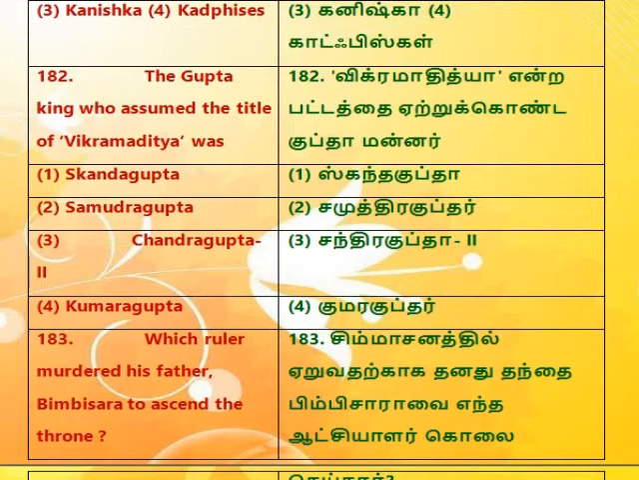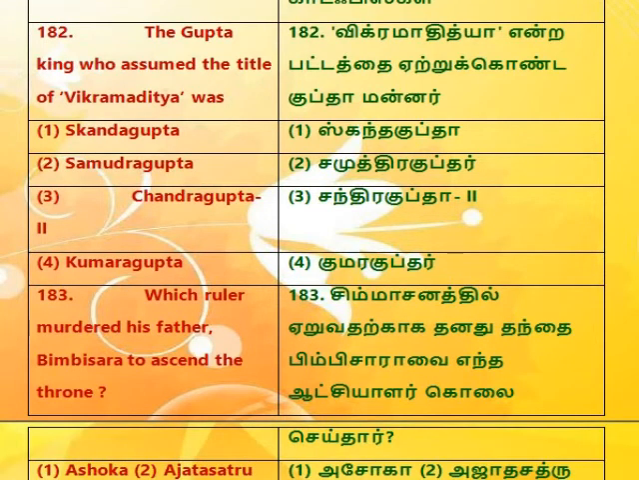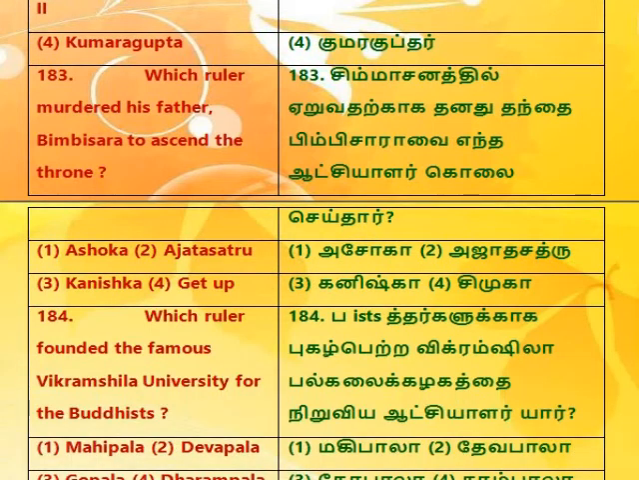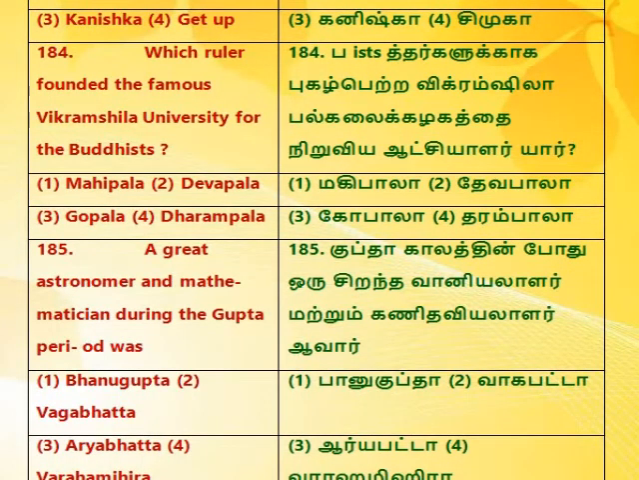183. Which ruler murdered his father, Bimbisara, to ascend the throne? 1. Ashoka. 2. Ajatasatru. 3. Kanishka. 4. Udayin. 184. Which ruler founded the famous Vikramshila University for the Buddhists? 1. Mahipala. 2. Devapala. 3. Gopala. 4. Dharmapala.